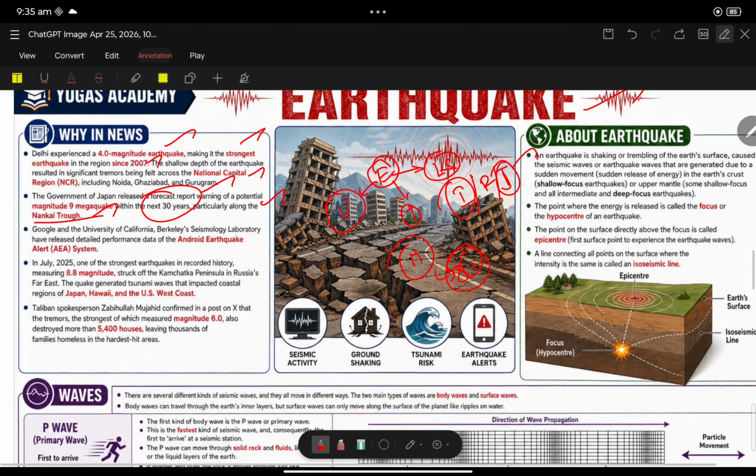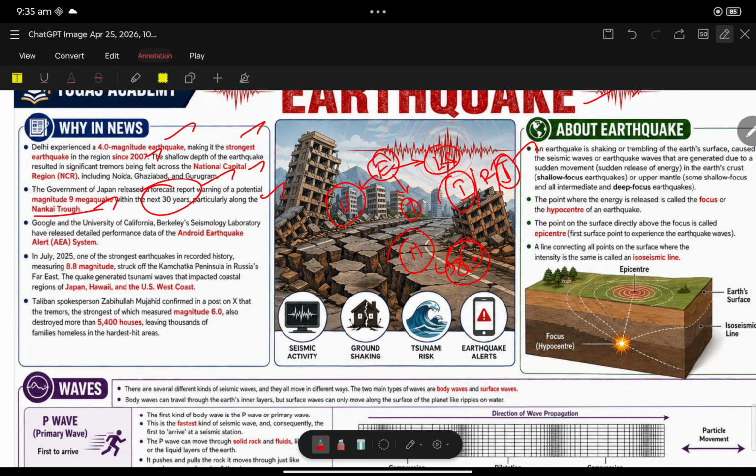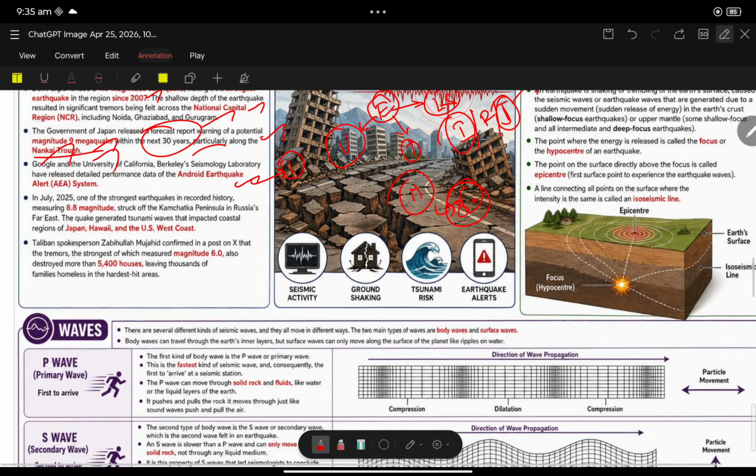Google and the University of California Berkeley Seismology Laboratory have released performance data on the Android Earthquake Alert System. Here, UPSC may ask a question: the Android Earthquake Alert System is released by Google and the University of California Berkeley Seismology Laboratory. Now the detailed performance data on earthquakes. In July 2025, one of the strongest earthquakes ever recorded, measuring 8.8 magnitude, struck the Kamchatka Peninsula in Russia's far east.